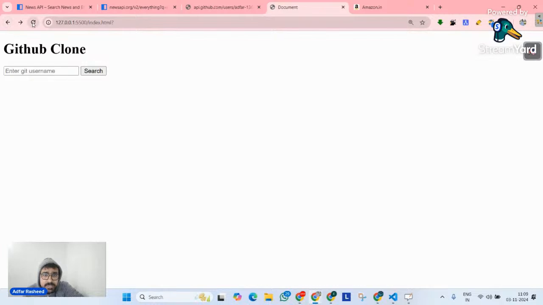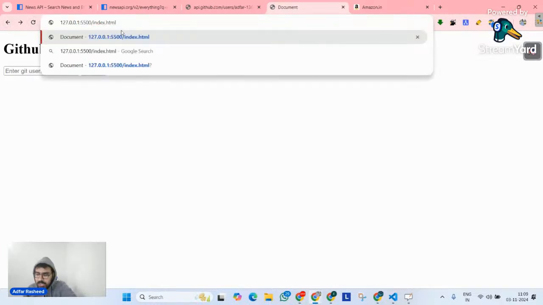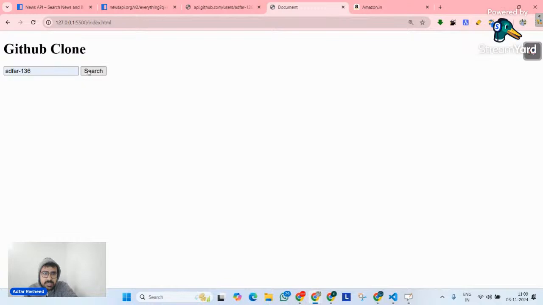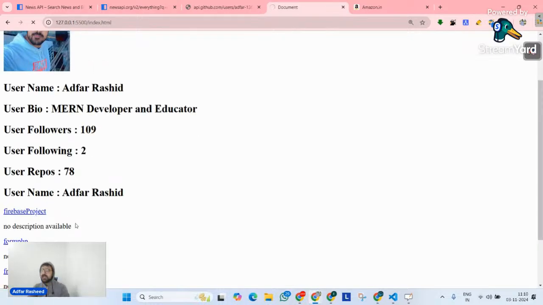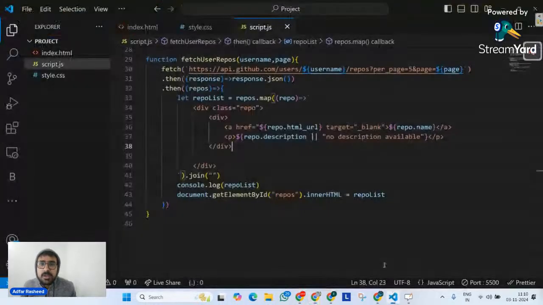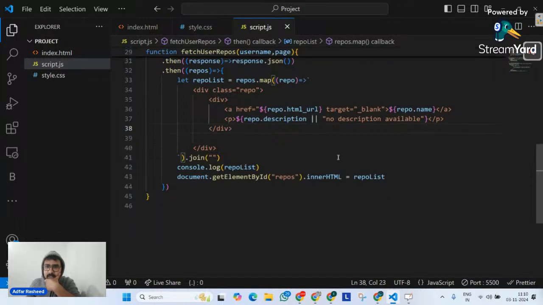So let's refresh the page and let me try to write the user Athar136, search it. So let's wait a second. Come on, work now. So I'm going to search it, done, and let me click on Firebase. Why is it opening it in the same tab? It should not behave like this because I have implemented target is equals to blank, right? Or am I missing anything here? Anchor tag, target to be blank, repo.name, everything is good. Then what is the issue?